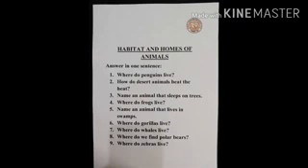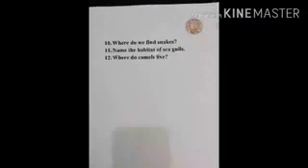Number 7. Where do whales live? Number 8. Where do we find polar bears? Number 9. Where do zebras live? Number 10. Where do we find snakes? Number 11. Name the habitat of seagulls. Number 12. Where do camels live?